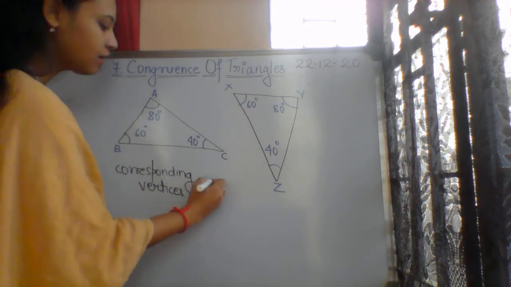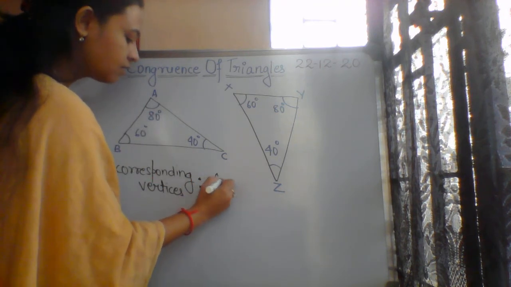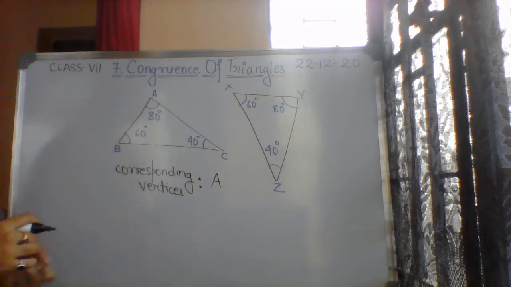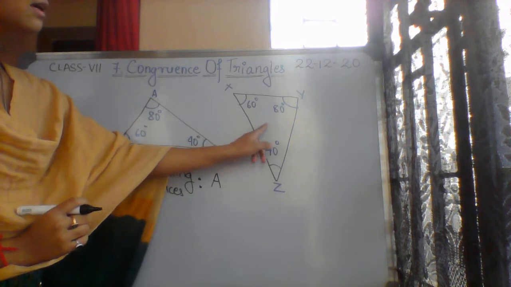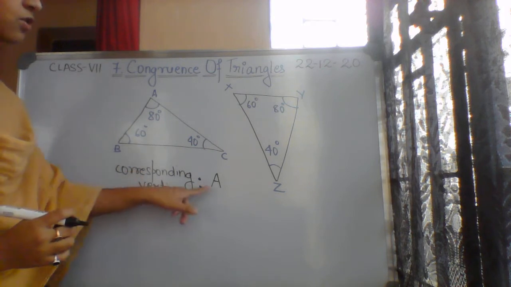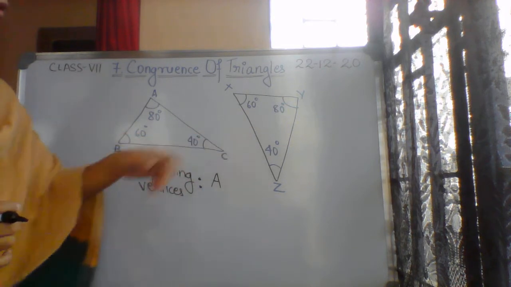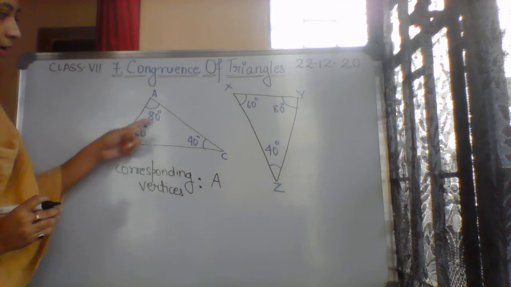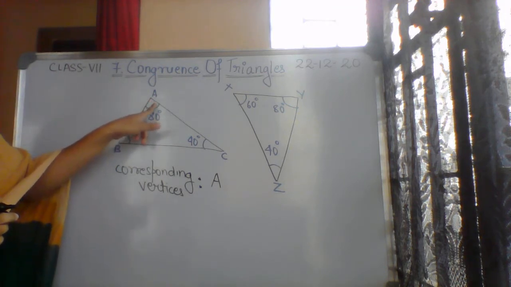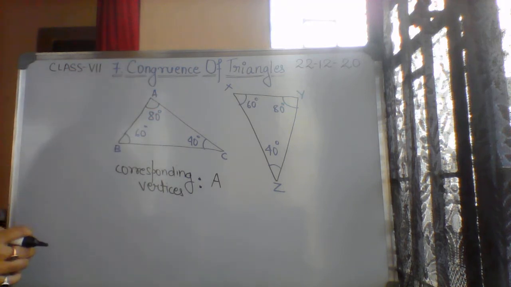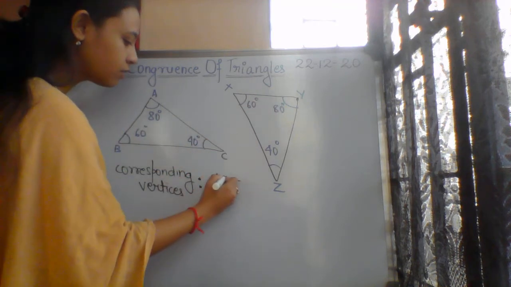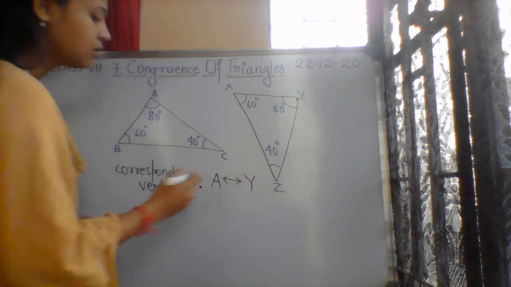If I take a vertex in triangle ABC, can you tell me the corresponding vertex in triangle XYZ? What is the corresponding vertex to A? Here A is this point, this corner or vertex. So you can easily see Y will be the corresponding vertex to A.